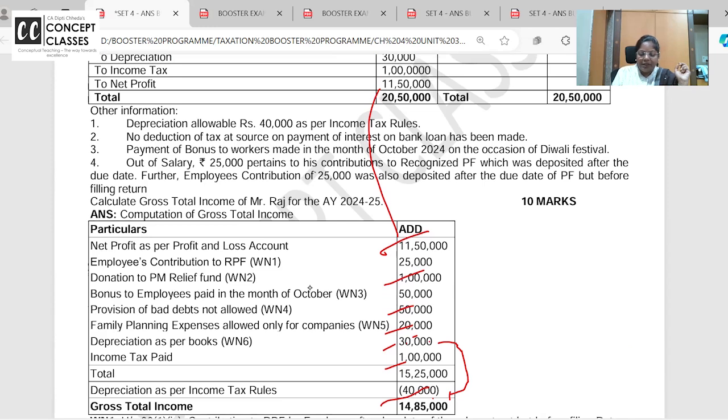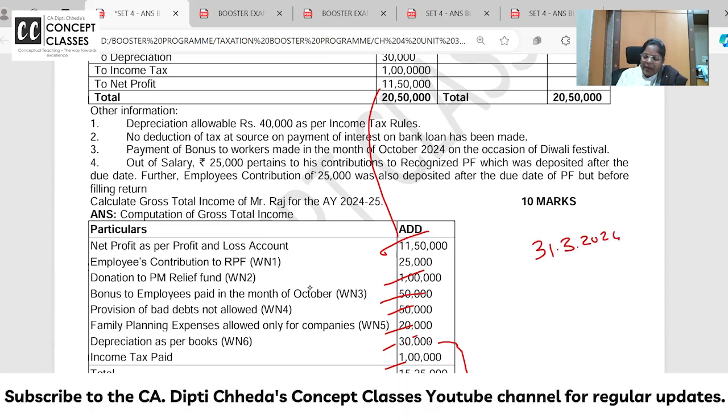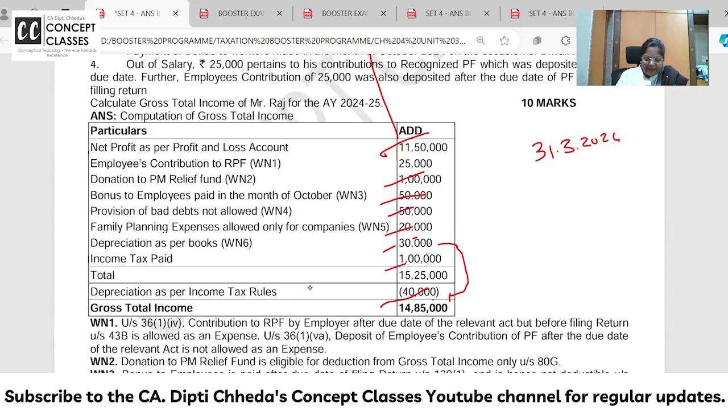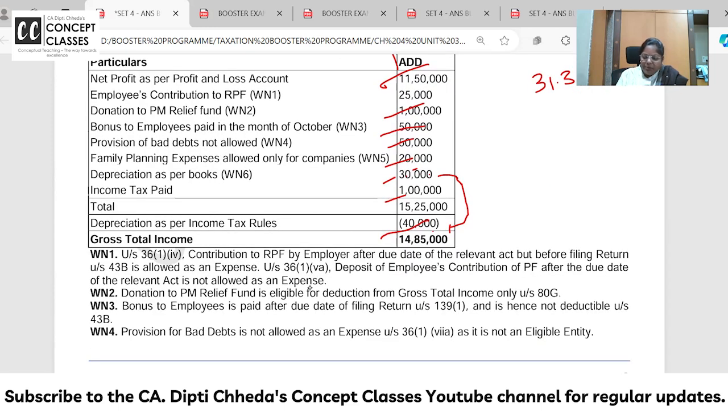Okay, next is payment of bonus was made in October 24 on occasion of Diwali. Not allowed. Bonus and all you have to pay by 31st March 24. If not, by due date of filing the return. Bonus to employees is paid after the due date of filing the return, hence not allowed.